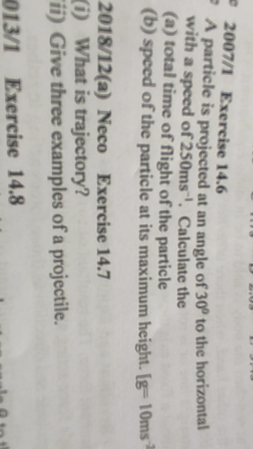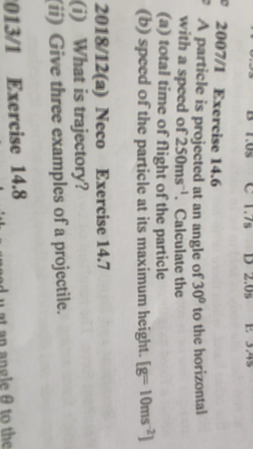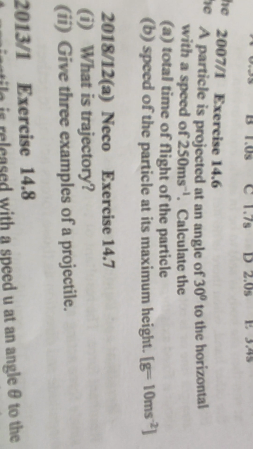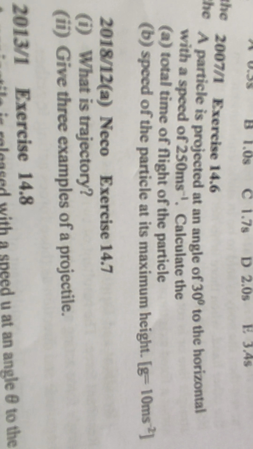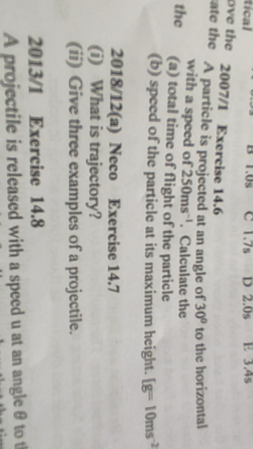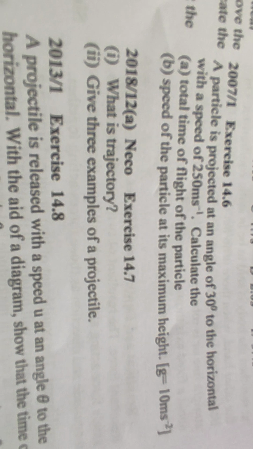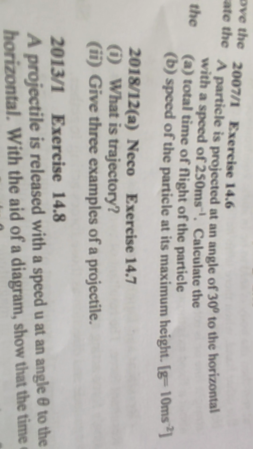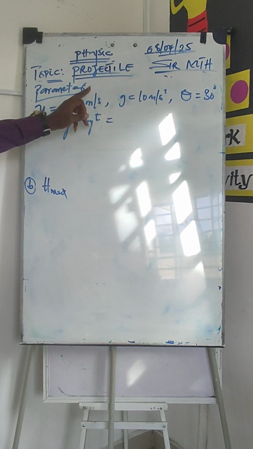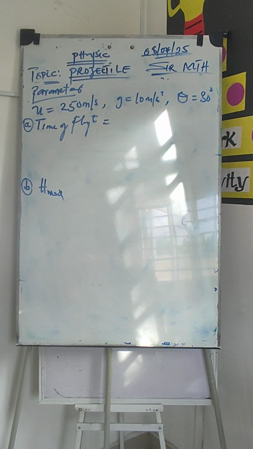A particle is projected at an angle of 30 degrees to horizontal with the speed of 250 meters per second. Calculate A, the total time of flight of the particle, B, the speed of the particle at its maximum height. Let g be equal to 10 meters per second squared. The parameter here says that u, which is the speed, is equal to 250 meters per second, and g is 10 meters per second squared. Theta, the angle given to us, is 30. That is the projected angle.